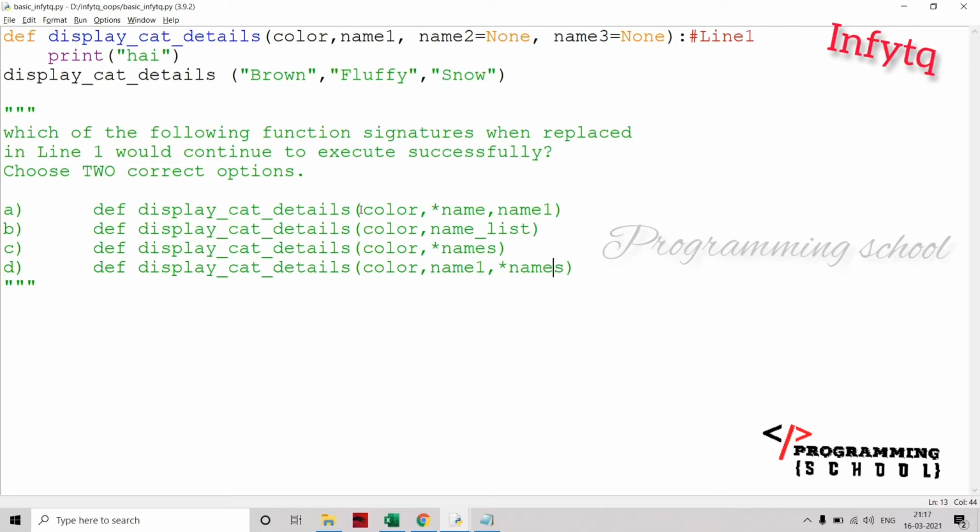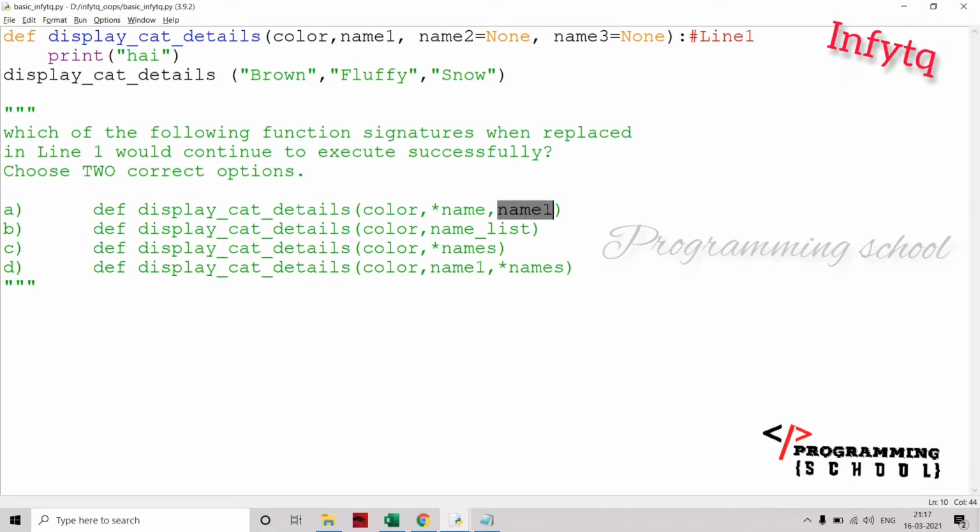Coming to this one, color is okay, and the next argument is star name. Star name means whatever values remain. For example, color is brown, and all the remaining values belong to star name here.